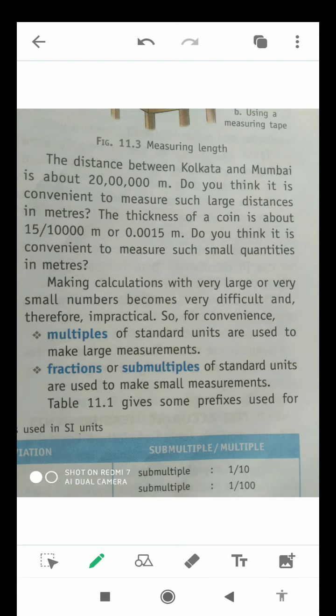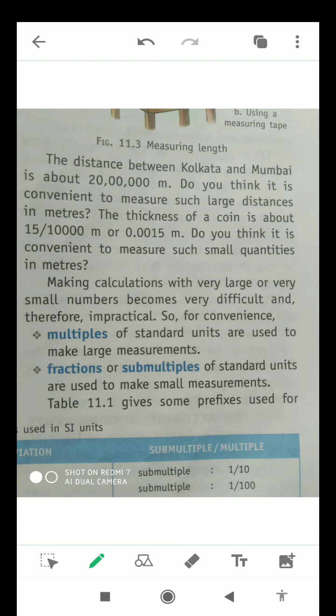The distance between Kolkata and Mumbai is about 20 lakh meters. Do you think it is convenient to measure such large distances in meters? No. The thickness of a coin is about 15/10,000 meter or 0.0015 meter.